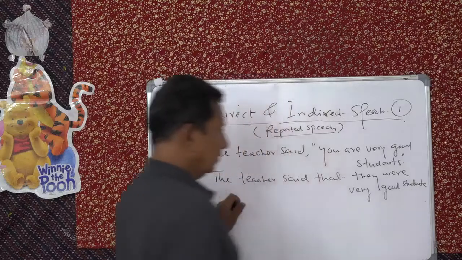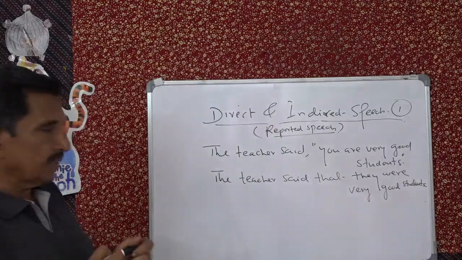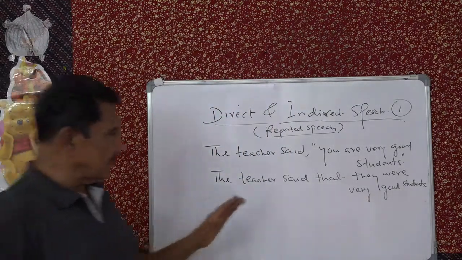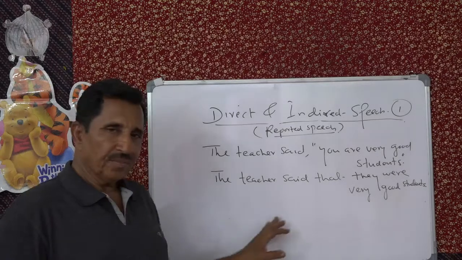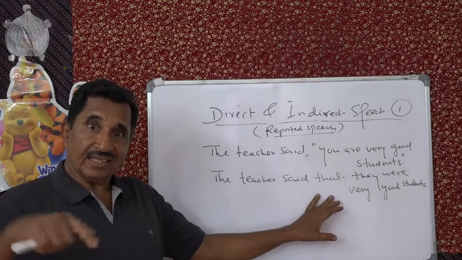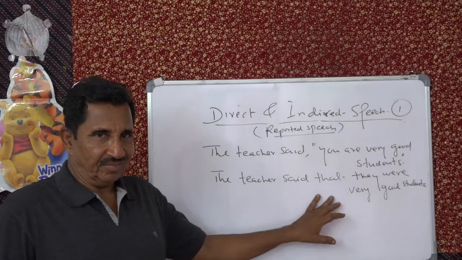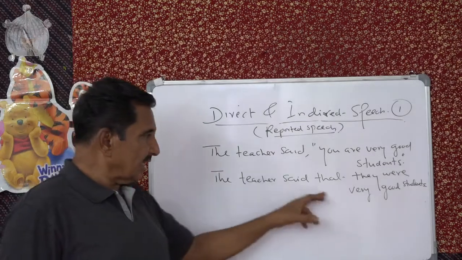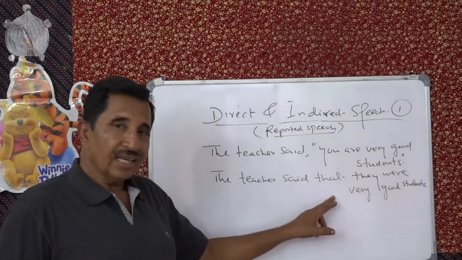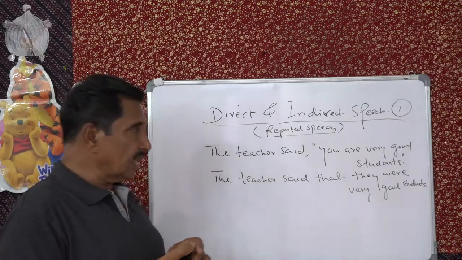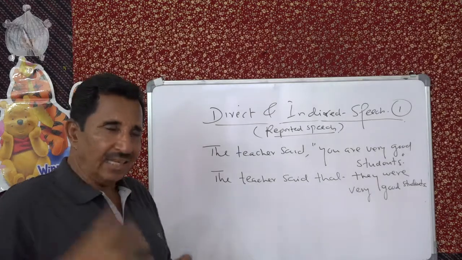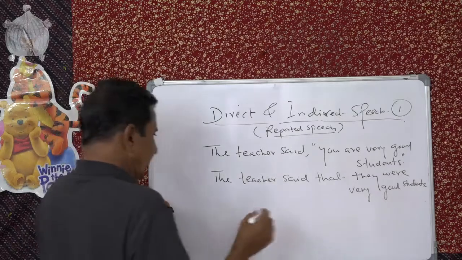So that is it. Now how many persons are here? One, there is the teacher. Then there is a third party. So the teacher said that, about whom? So actually there are three persons you can say.